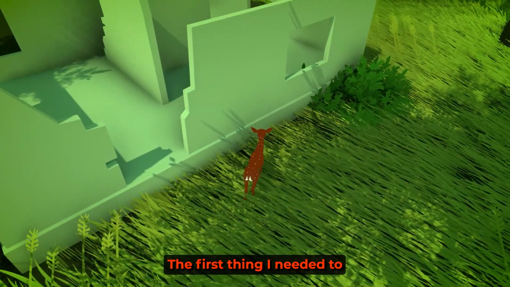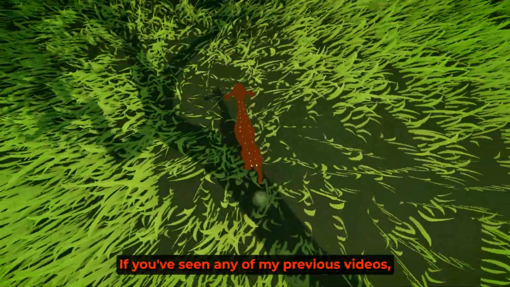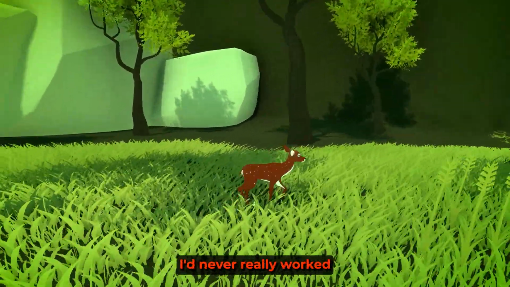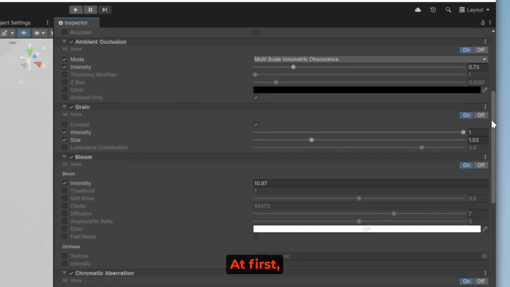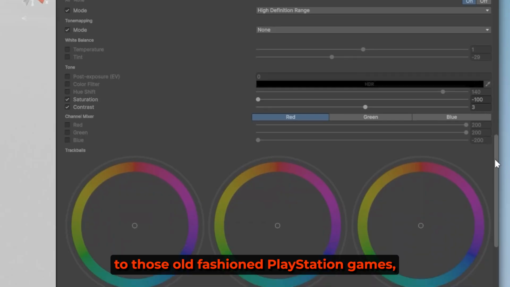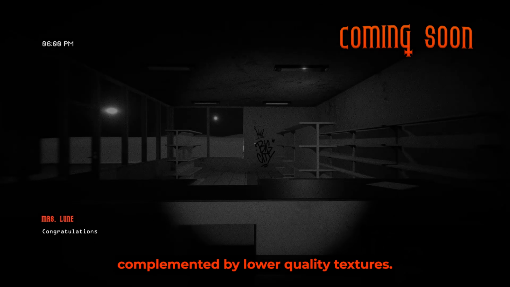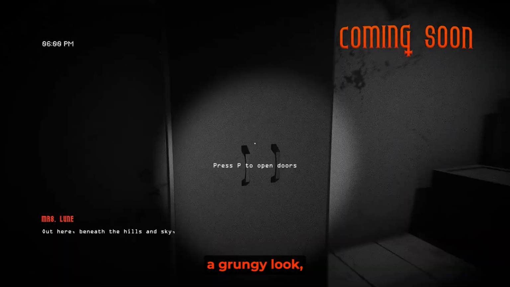The first thing I needed to nail down was the style of the game. If you've seen any of my previous videos, most of my projects have been in a low poly or stylized fashion. I'd never really worked on realistic graphics or those that don't look overly toony. At first I wanted Pinehaven to look similar to those old-fashioned PlayStation games, but I eventually settled on a black and white style complemented by lower quality textures. I think this really gives the game a grungy look, which adds to the atmosphere I'm trying to create.